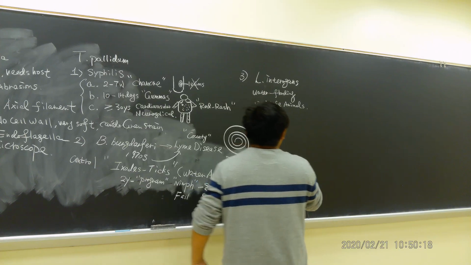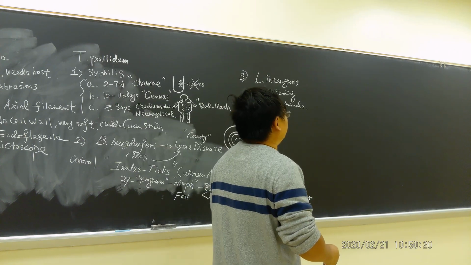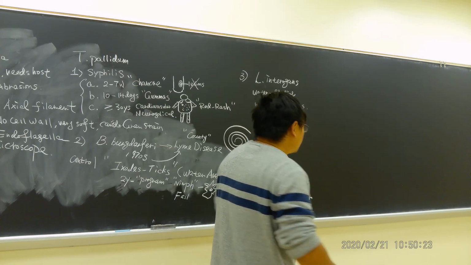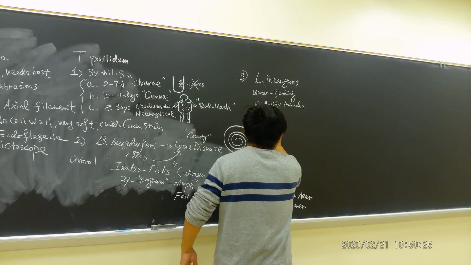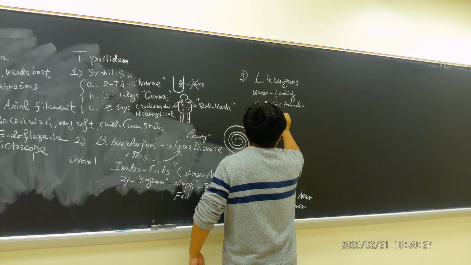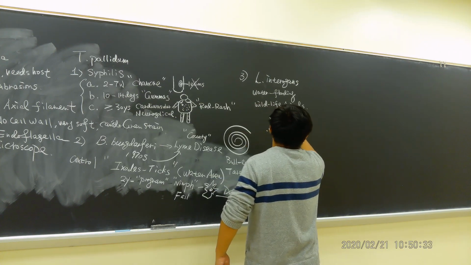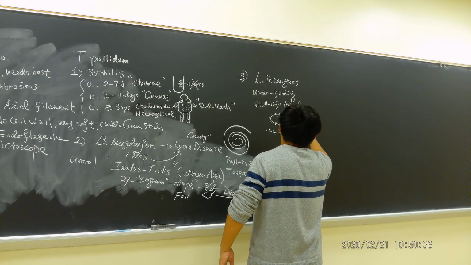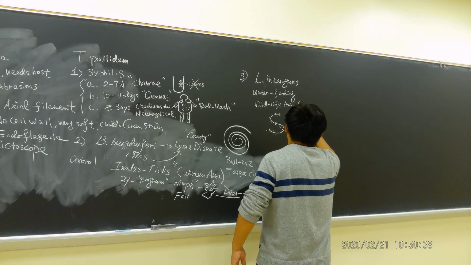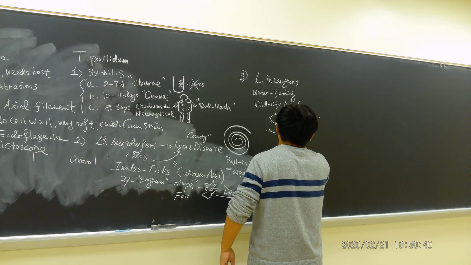Now, what are the characteristics of Leptospira interrogans? It looks like this. So you can see in the picture, we had a picture in the slides. We saw it's a hook shape underneath a dark field microscope.